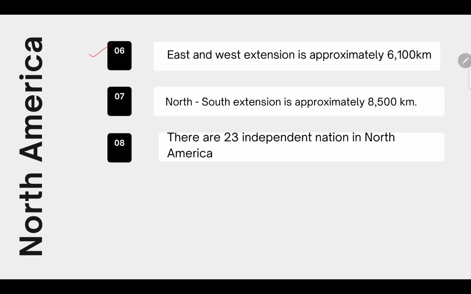Number 6 point we will discuss: east and west extension is approximately 6,100 kilometers. What does this say? We are talking about the expansion from east to west, and north to south. Why east?